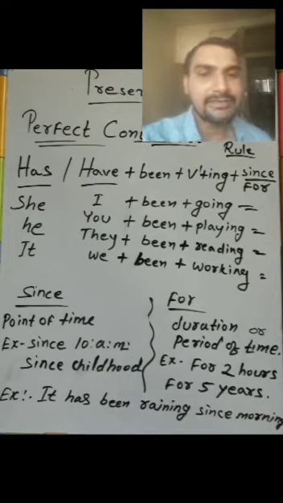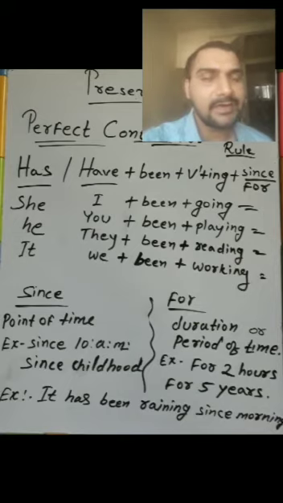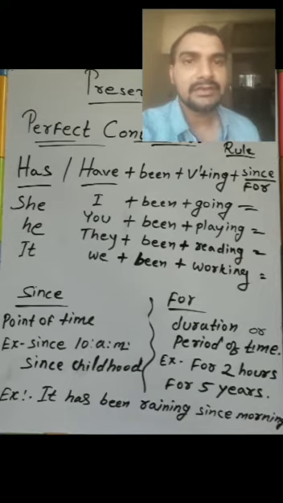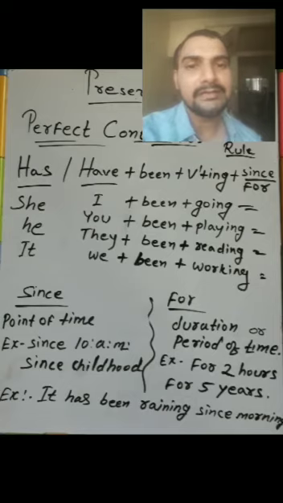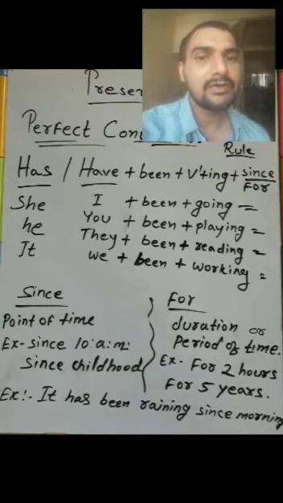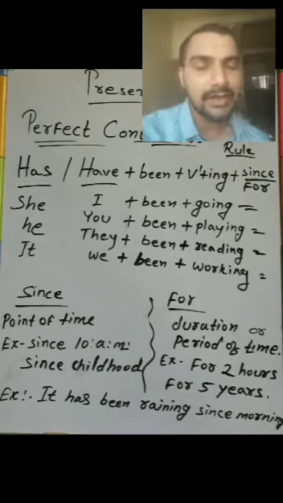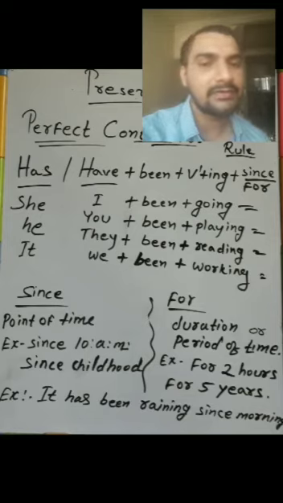So the question is, where and how is the present perfect continuous form actually used? The work which was done in the past and that same work is continuing in the present time. जो काम हो चुका था और वही सेम वर्क प्रेजेंट में हो रहा है, that is called the present perfect continuous.